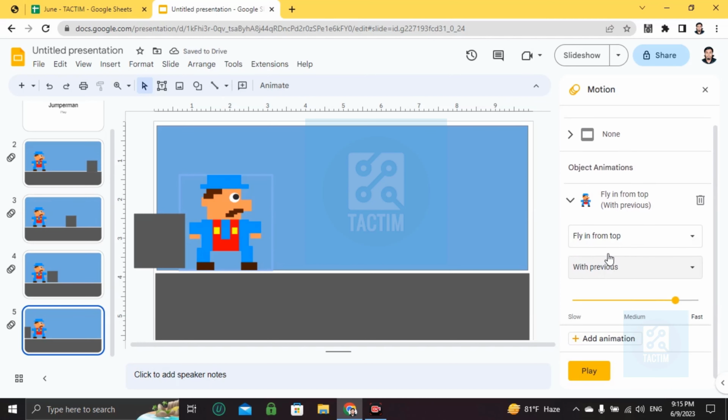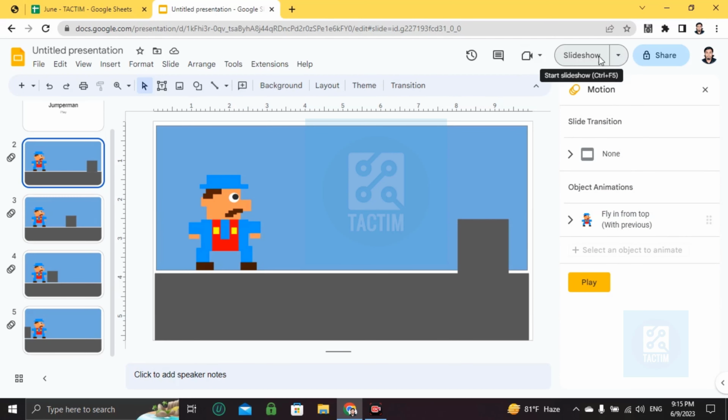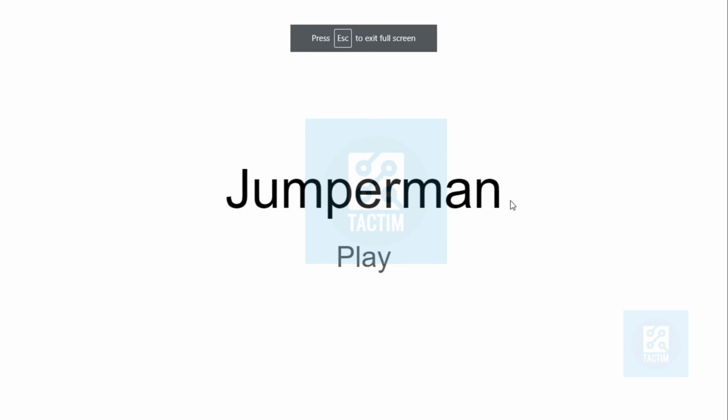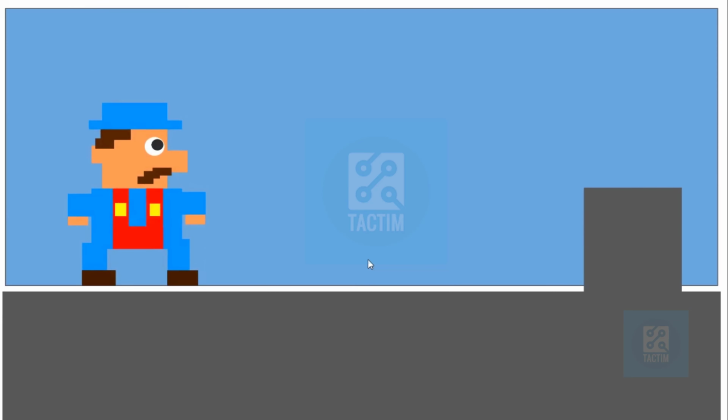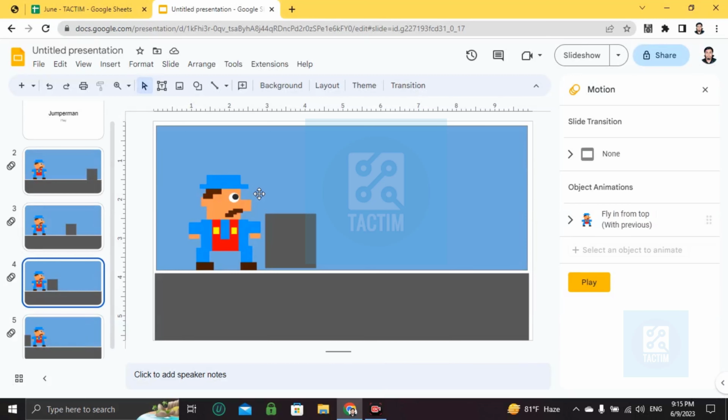Okay, now let's run this. How you can run this, you have to go here, slideshow, and start from beginning. Jumperman play, just click on this, and if you click on mouse it will start playing. Just clicking the first button, it's coming, and this guy is coming from top, I mean it's jumping. Okay, so simple. So guys, this is how you can make a Jumperman game or any game in Google Slides.